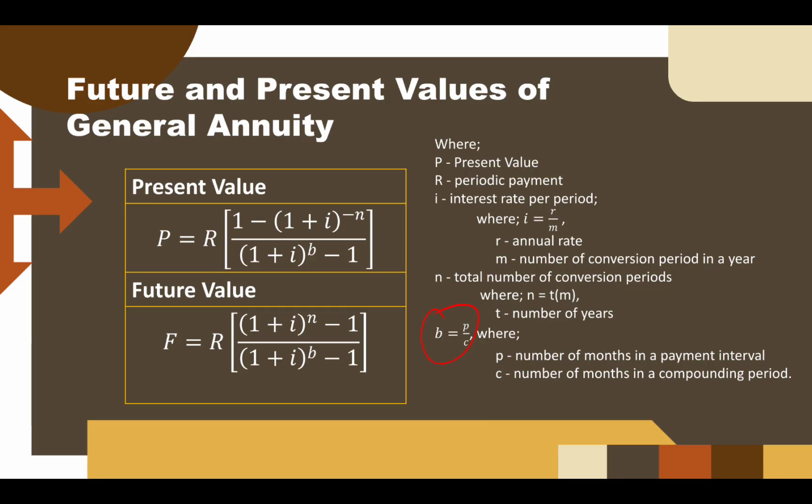Quarterly, 3 months yun, no? How many months do you have in a quarter? That's 3 months. Semi-annually, we have 6 months. Annually, we have 12 months. That's what we mean by p. When you say c, the number of months in a compounding period, same thing, if it's semi-annually, 6 months yun. Kung ang compounding period ay annually, that's 12 months. So yun yung additional natin na variable for our future and present value of general annuities.